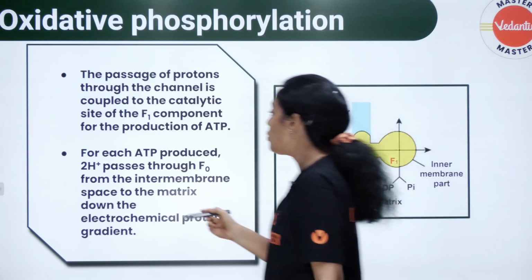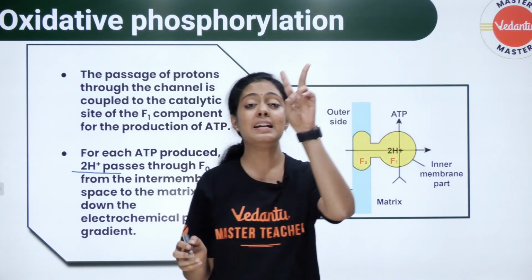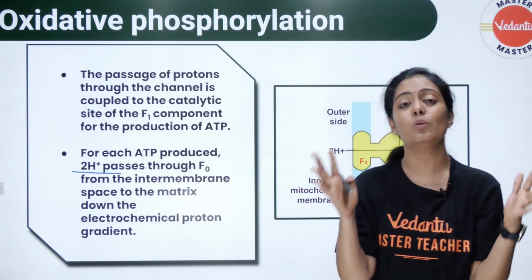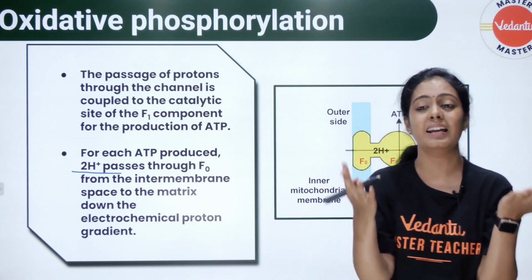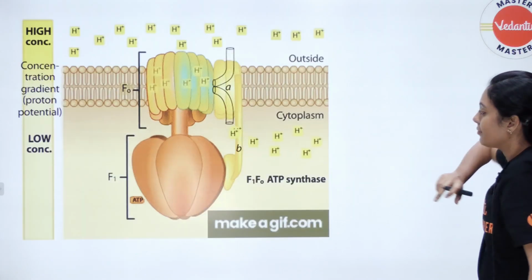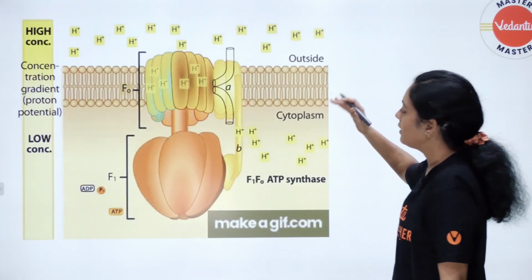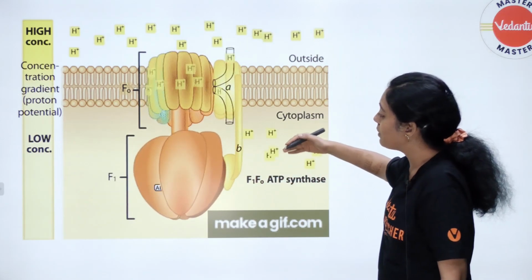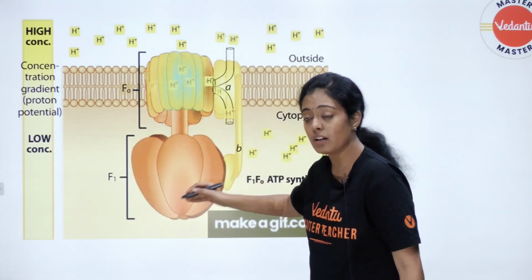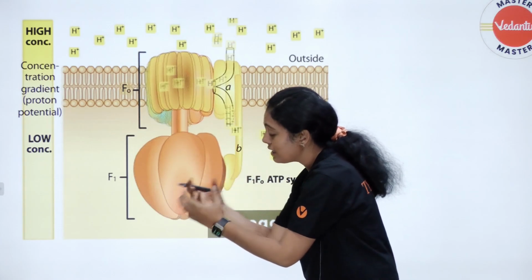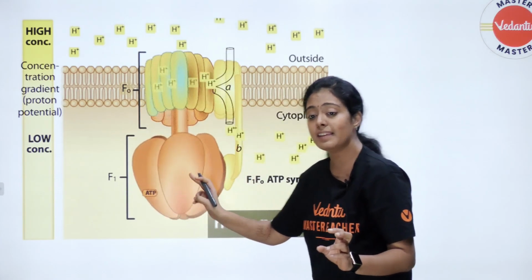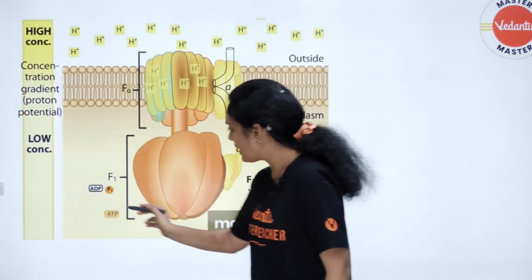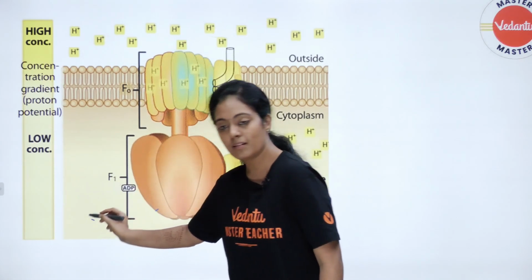For every 2 proton, இது வந்து ரொம்ப ரொம்ப முக்கியம். 2 proton pass ஆகும்போது ஒரு ATP synthesize ஆகும். Okay, it is going to balance your electrochemical gradient. Nice picture it is. You can see proton concentration is more outside, inside it is less. So obviously the protons will move from outside to inside. So when the protons are moving inside, can you see the rotation of your F1, and that is going to cause your ATP synthesis. So ADP and Pi உள்ள வருது, ATP வந்து வெளியே போகுது.